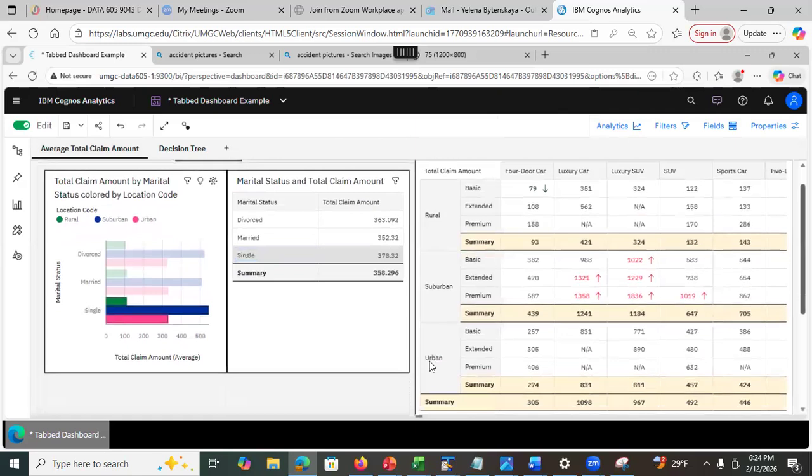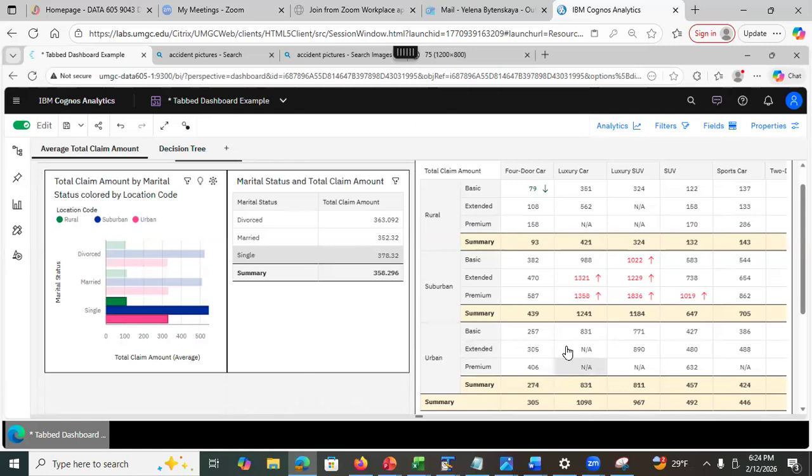Take a look at this. In the urban location, we don't have a single with extended coverage type for luxury cars. There are no singles, so we can't really look at that data, right? NA means that there is no data that applies to that specific selection. And what's a selection in this case?